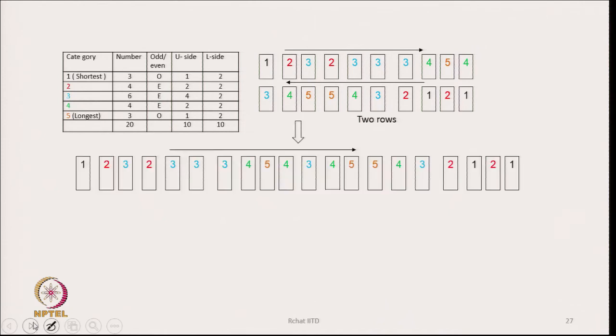Or if we want one row of bales, then we can have the way they have been shown here, that we can put the upper row first, followed by the bottom row, and then we have one long single row of a large number of bales. So, instead of 2 rows, we can go to 1 row of bales, this is also possible.